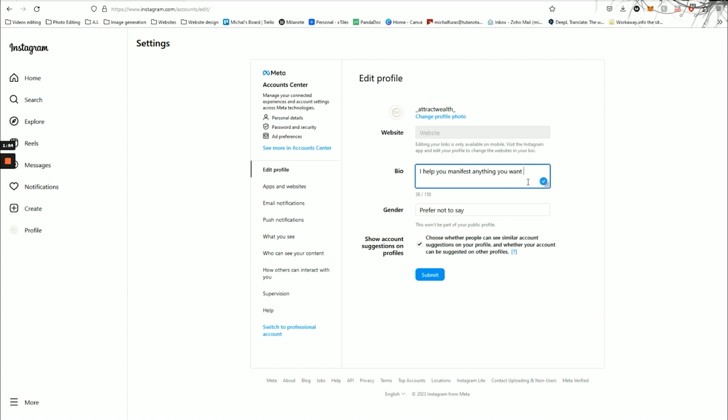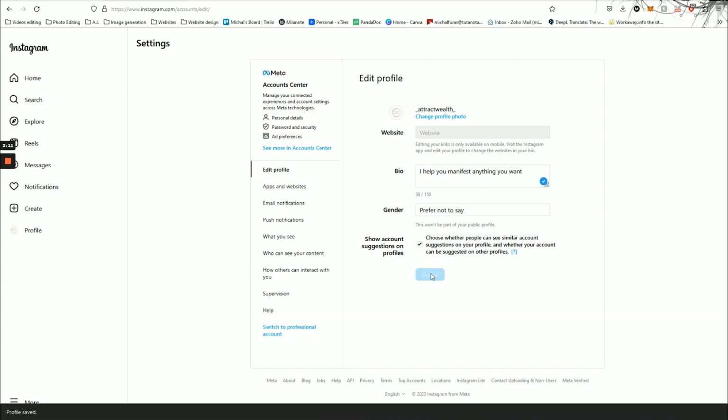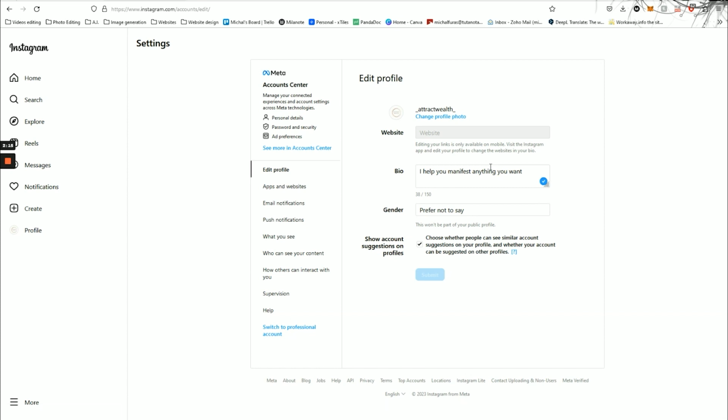As for the gender, I'm going to leave it blank. I prefer not to answer. You can modify this option later on. Please note that editing links is only available on mobile devices. Visit the Instagram app to edit your profile. It is essential to include a website link here. I won't tell you which link to put for now. Let's leave it as it is. Fill in the submissions and click submit.